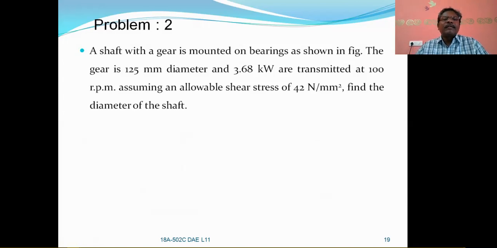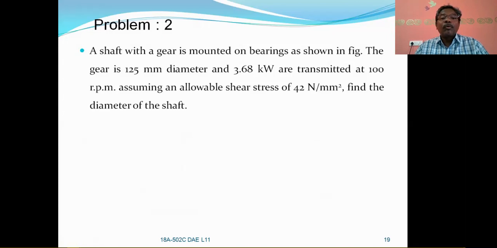Here he has not mentioned whether it is a hollow shaft or a solid shaft. So whenever it is not mentioned in the problem itself, then you have to consider it as a solid shaft. Right? Next, the gear diameter is given to you, power transmission is also given, and speed is also given in revolutions per minute.